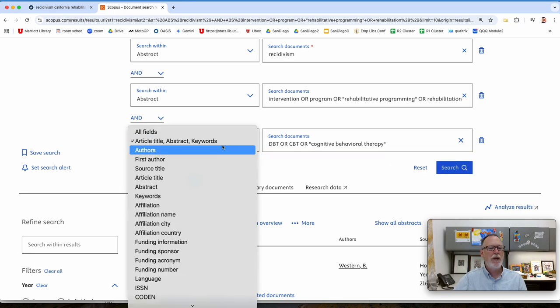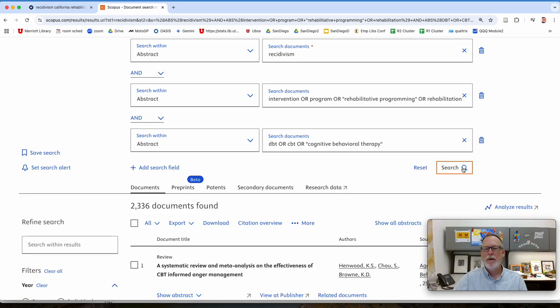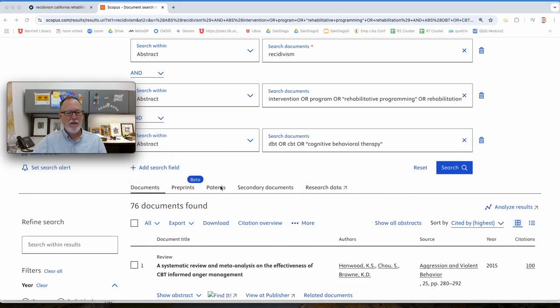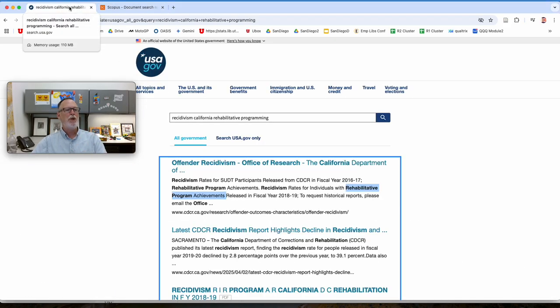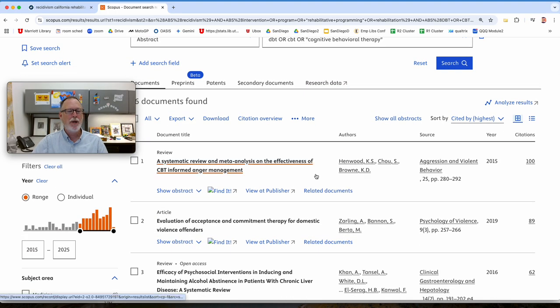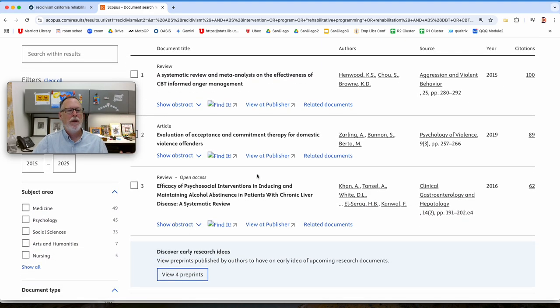Ooh, and I want this to be in the abstract too. Where are you, abstract? All of a sudden my mouse slows down. Then there's only 76. So even if this happens in California or not, you could go out, look for things that California is pursuing, then go into Scopus and see, or any other database, and get that data about what's happening. So systematic review is like a lit review. We can skip that one.